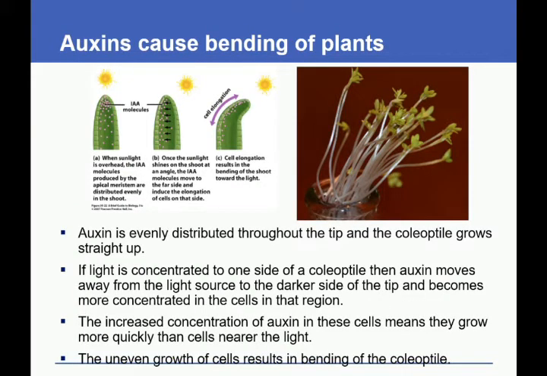Auxin causes phototropism in plants. Auxin is evenly distributed throughout the tip and the coleoptile grows straight up. If light is concentrated on one side of the coleoptile, then the auxin moves away from the light source to the darker side of the tip and becomes more concentrated in the cells of that region. The increased concentration of auxin in these cells means they grow more quickly than cells nearer to the light. The uneven growth of cells results in the bending of the coleoptile.